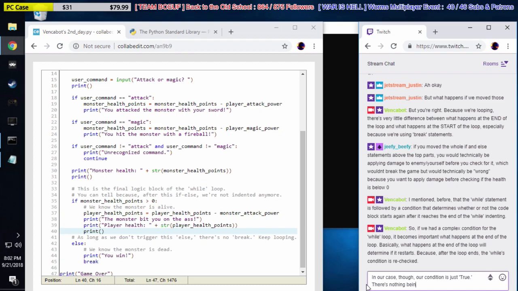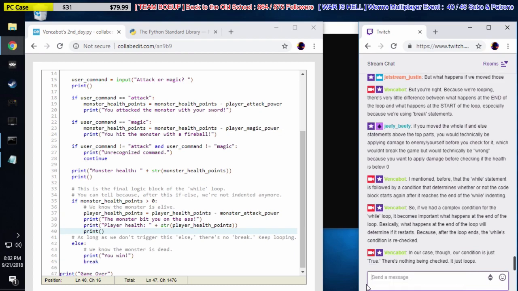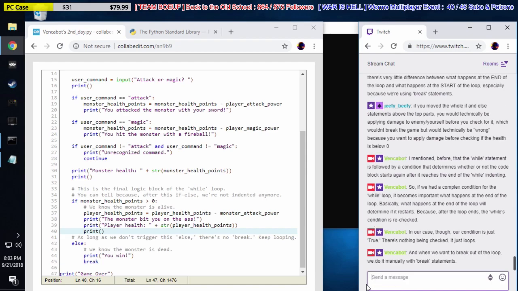There's nothing being checked. It just loops. And when we want to break out of the loop, we do it manually with break statements. For that reason, there is basically no difference between what happens at the very end of the loop or what happens at the very start of the loop.